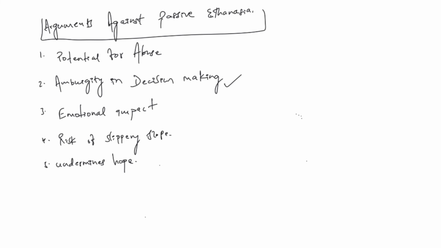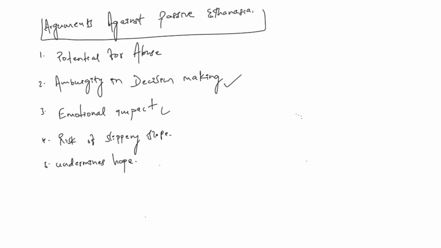Next important thing is ambiguity in decision making. See, it is very difficult to determine whether the decision to withdraw the treatment aligns with the patient's wish or not. For example, if a person is not able to speak on the deathbed, we cannot know whether this patient is in line with the decision or not. Especially if advanced directives are unclear.